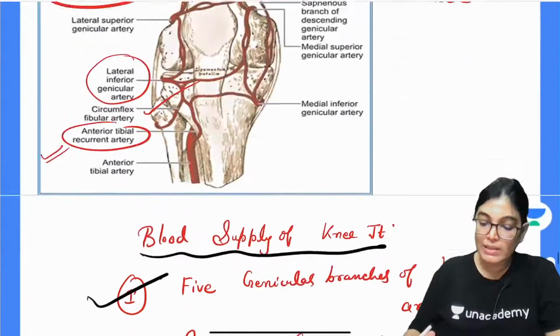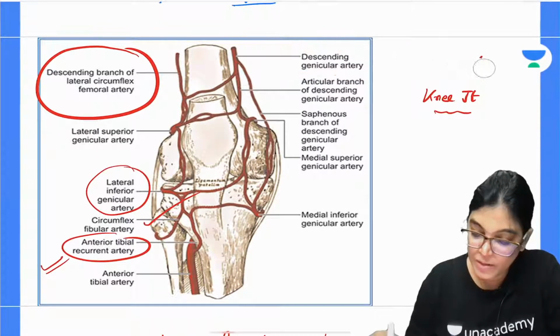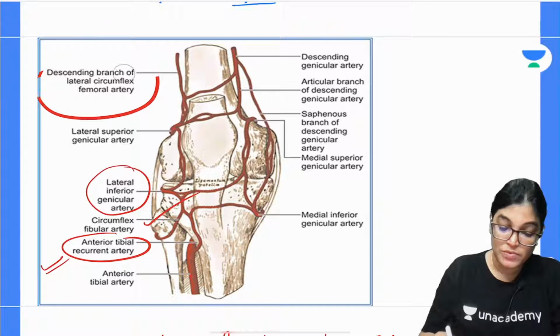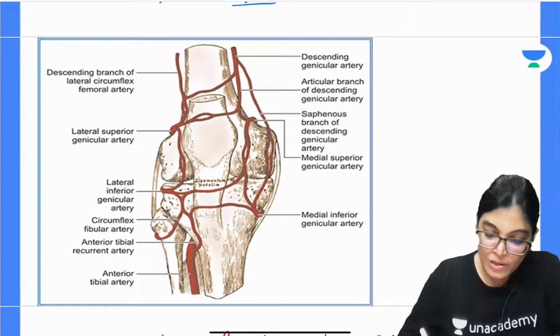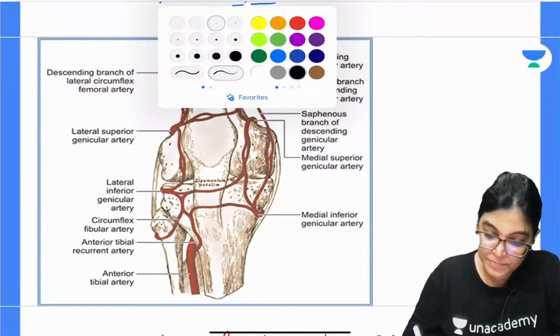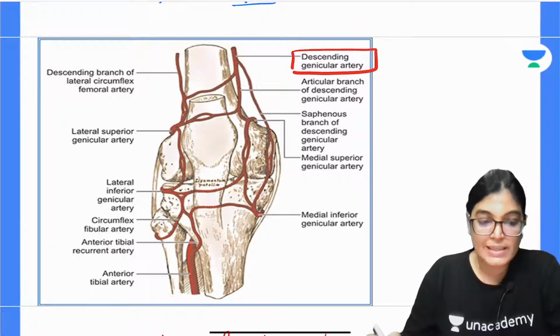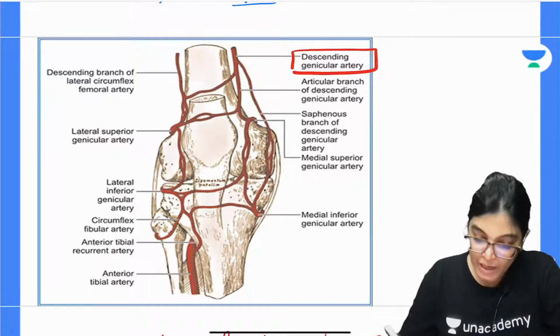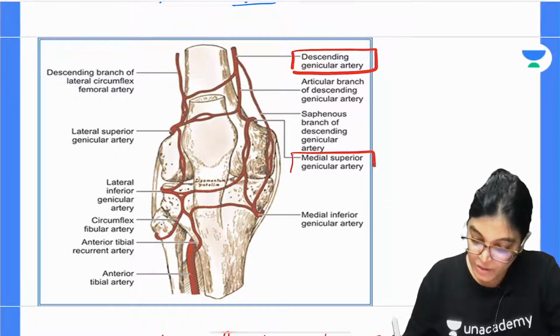All these form an important anastomosis. If you see this diagram, you can understand the knee anastomosis, which is also very important for you to understand. What you can appreciate in this diagram is that the descending genicular branch from the femoral artery forms an anastomosis with the medial superior genicular artery.